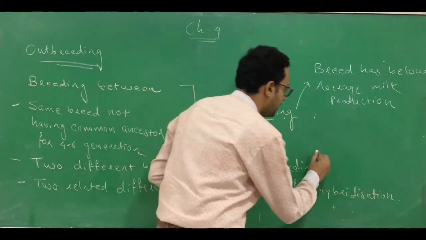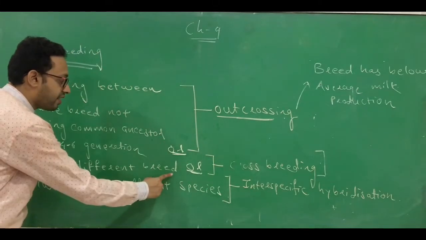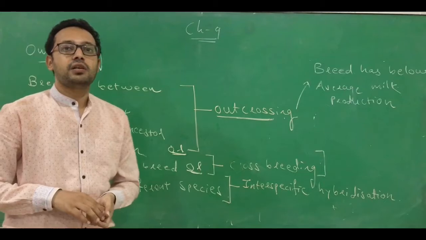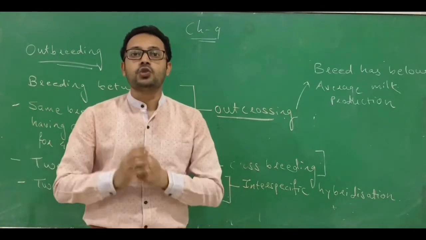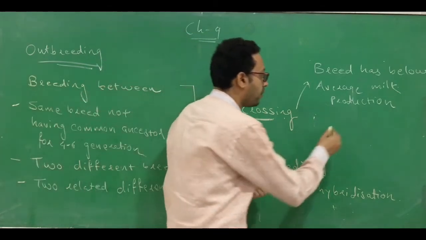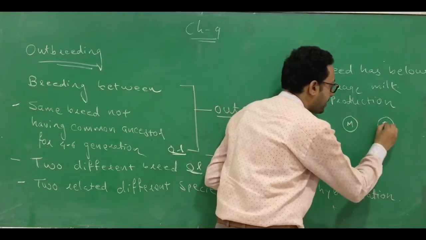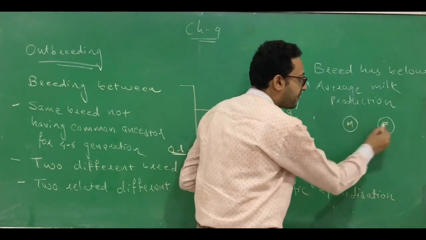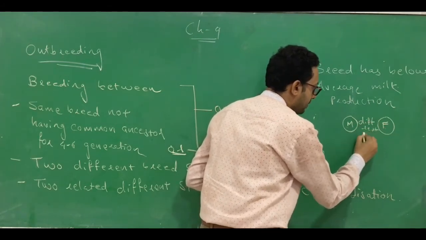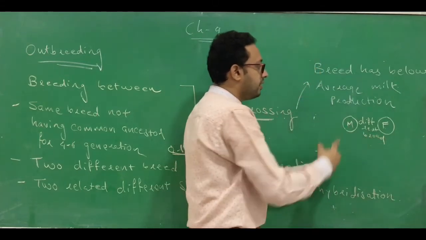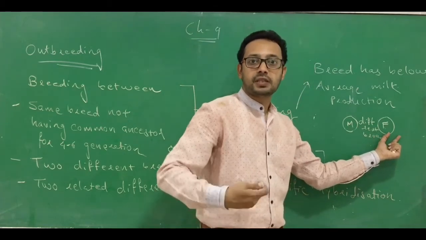The second one is called crossbreeding. What is crossbreeding? Here it's a breeding between two different breeds. Here there is a combination of two different breeds. Suppose this is a superior male of one breed, and this is a superior female of another breed. They have different breeds. This is a superior male, so it has some superior characters. This is another breed that has some superior characters.